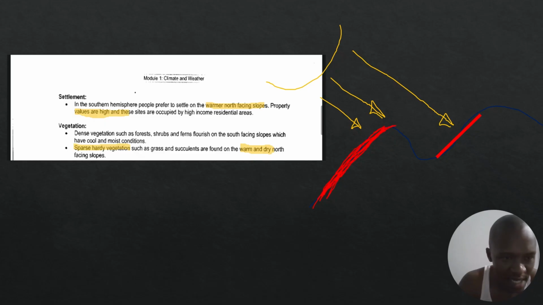Okay, and then we are saying that on the south-facing slope, the one which is not receiving the direct insolation, there is going to be dense vegetation, a lot of vegetation there, because it is cool and moist. It's not cool and dry, it is cool and moist.